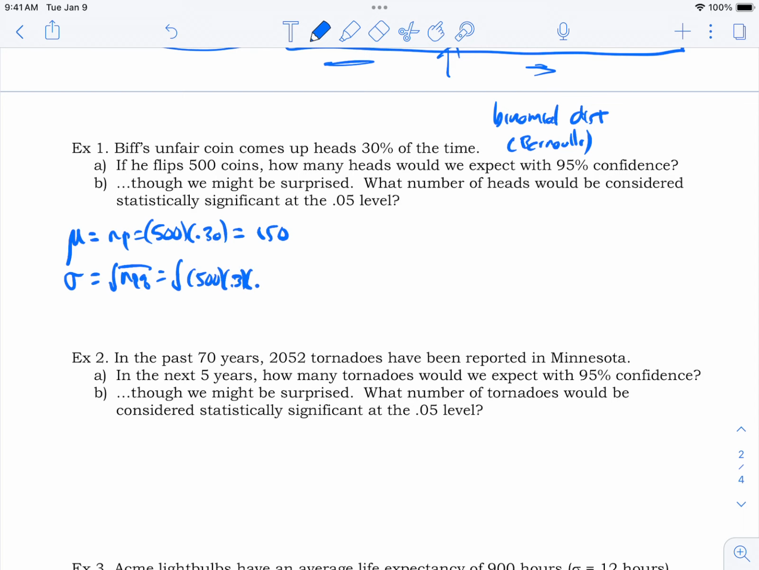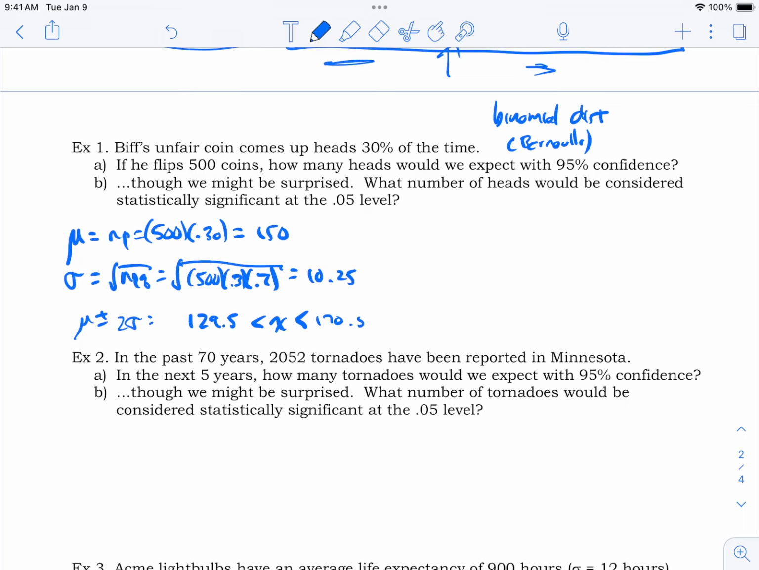So if it's 0.3 for the P, it's 0.7 for the Q. And I worked that out, and I got like a 10.25. And so if you want to talk about mu plus or minus 2 sigma, then you would get 150 minus 2 times 10 1/4 comes out to about 129.5 or so to 1 decimal place. And on the high side, 150 plus 2 times 10.25, about 170.5.